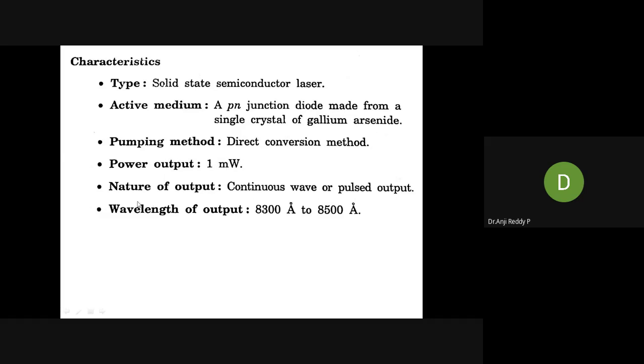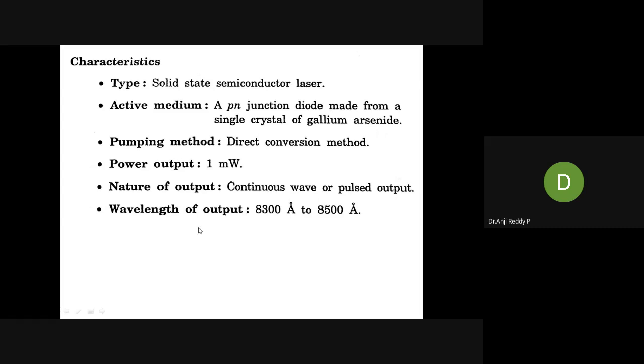The fifth one is the nature of output. Generally laser comes out in two ways: continuous light or pulsed light. Continuous light means there is no gap, you will see a complete straight line, continuously. Pulsed means first we get some light, then a gap, again light, again a gap. That means it comes out in the form of pulses, with gaps in between. In case of homojunction, both are possible, continuous wave or pulsed wave.